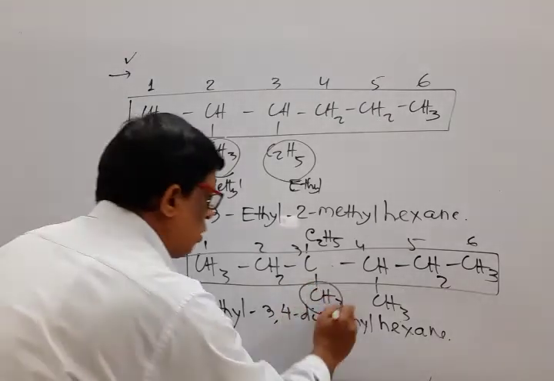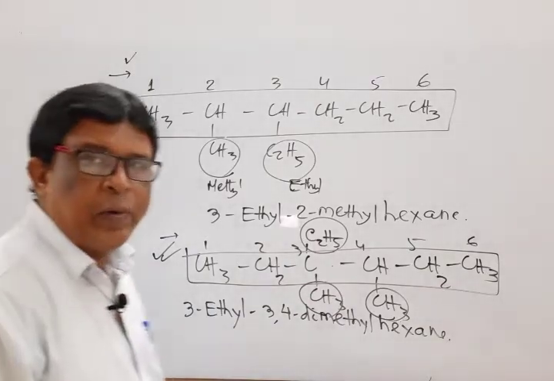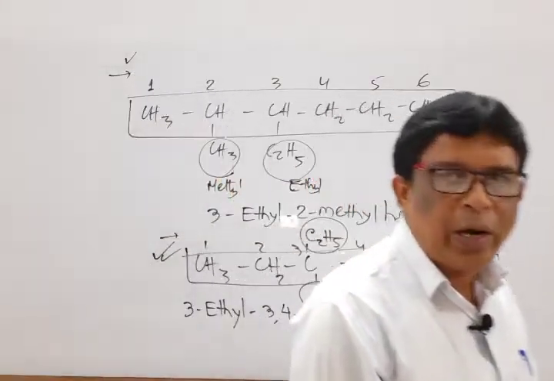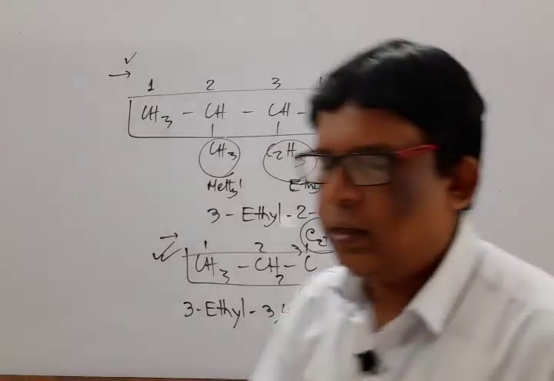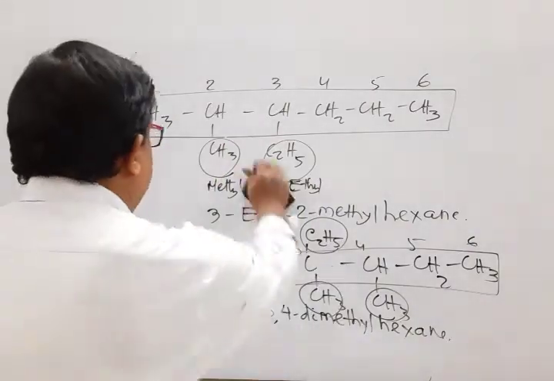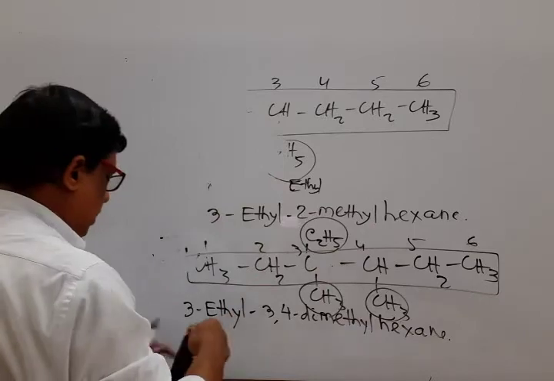These are substituents. Mark that. I repeat again: if more than one different substituent is there, then their names follow alphabetical order. Next, another case is when different substituents are at equivalent positions. Mark that. Another example: different substituents at equivalent positions.